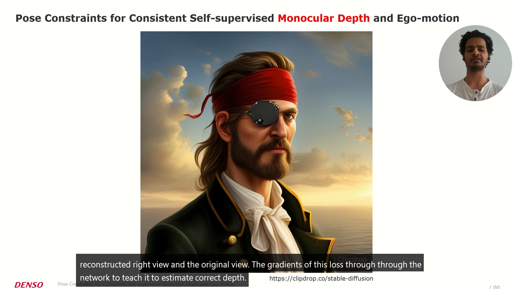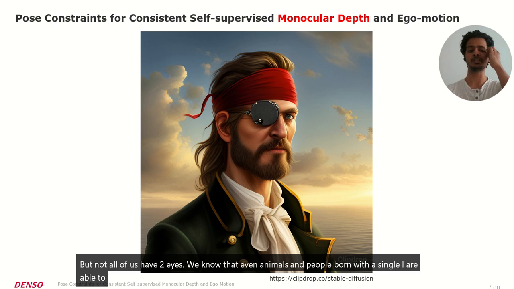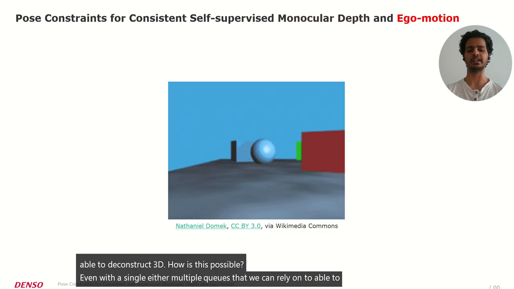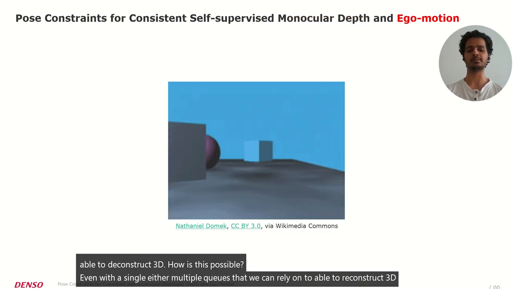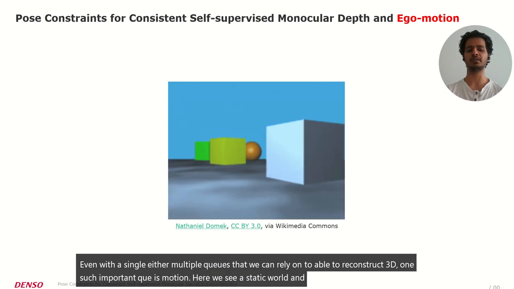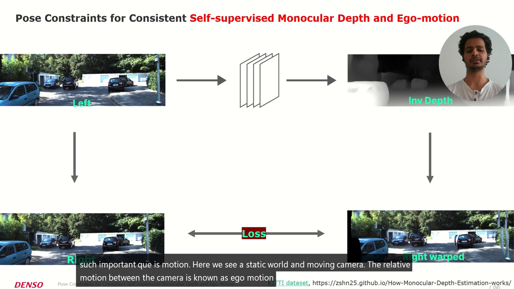But not all of us have two eyes. We know that even animals and people born with a single eye are able to reconstruct 3D. How is this possible? Even with a single eye, there are multiple cues that we can rely on to reconstruct 3D. One such important cue is motion. Here we see a static world and a moving camera. The relative motion of the camera is known as ego motion. We can use it to estimate depth.